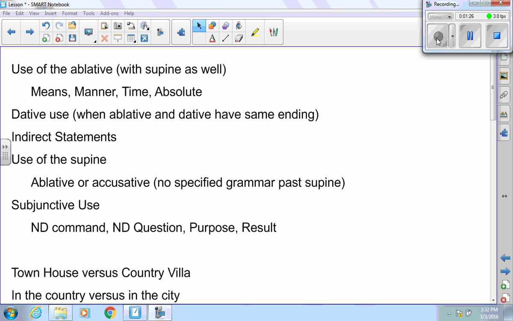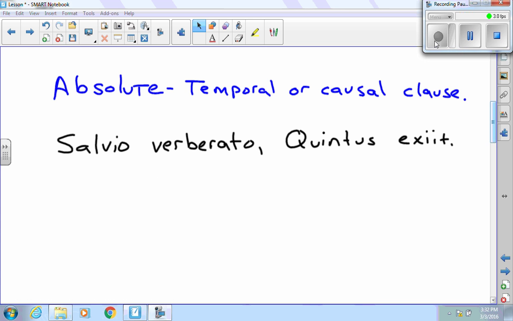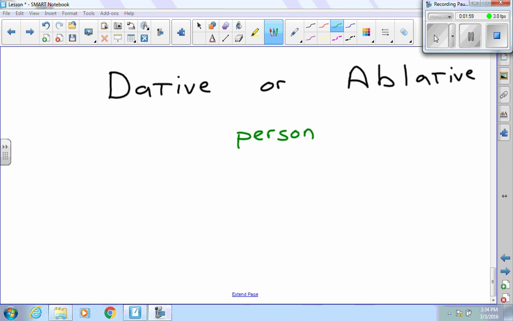Next, we have determining whether something is dative or ablative, especially when the ablative and dative have the same endings in that particular declension. Before I do that, I need to make sure that we talk about the absolute first. The ablative absolute is a temporal or causal clause. In this case, we have Salvio verberato. That is our ablative absolute. The fourth principal part of verberatus is going to be changed to the ablative. Salvio is going to be used as the subject of that ablative. Salvio, having been beaten, Quintus left, or after Salvius had been beaten, Quintus left.